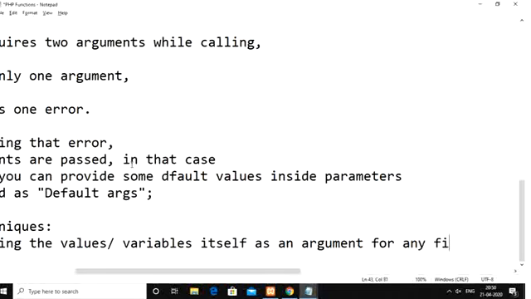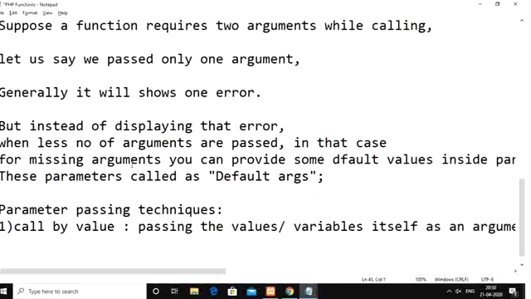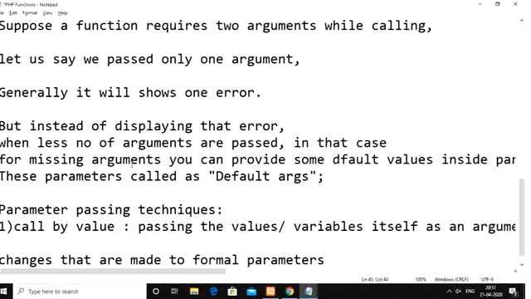When we pass this argument to a function, the changes that are made to formal parameters, which are the parameters we take inside the function definition, won't